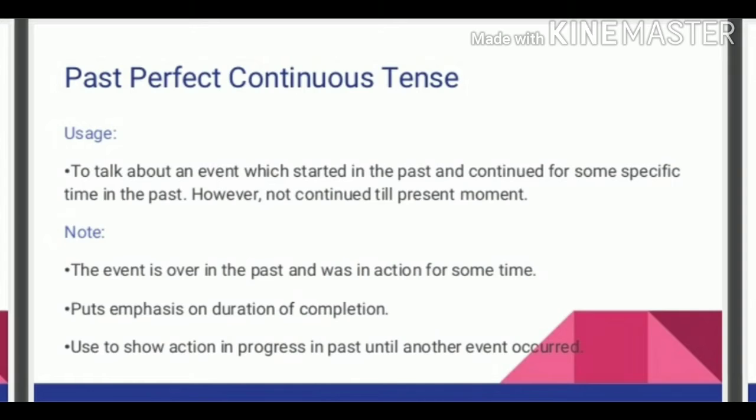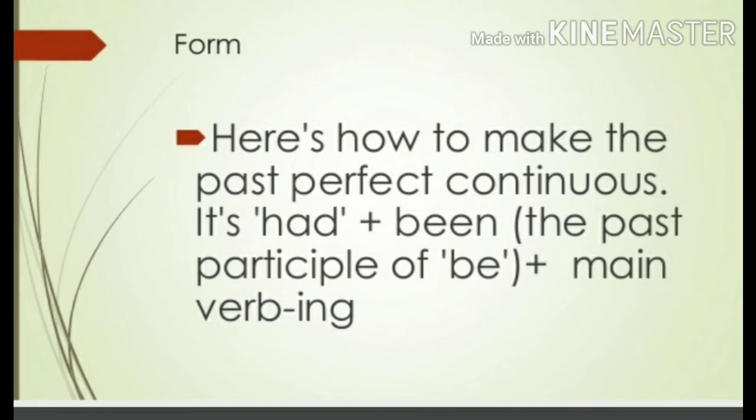Okay, the past perfect continuous tense is used to talk about an event which started in the past and continued for some specific time in the past, however not continued till the present moment. And here is the form to make the past perfect continuous tense: had plus been, the past participle of be, plus main verb plus ing. That is had plus been plus ing form.